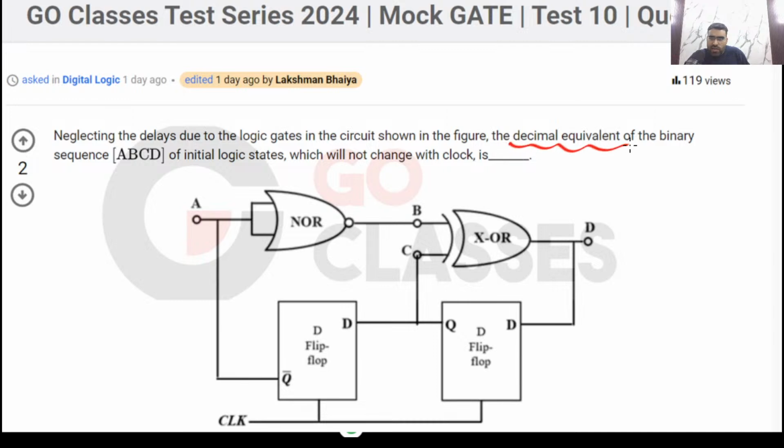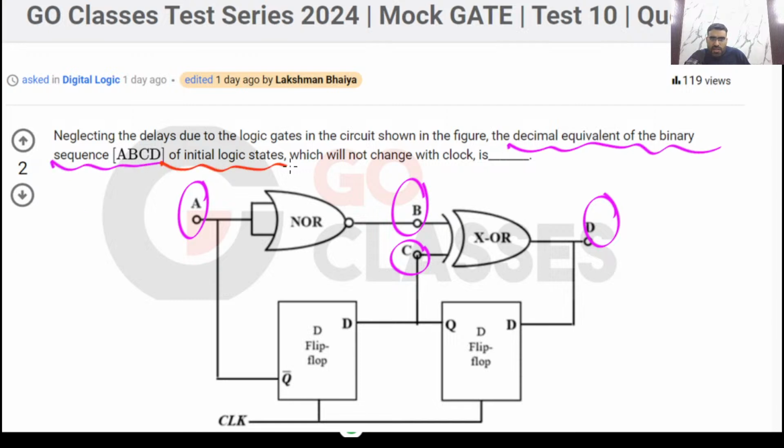The decimal equivalent of the binary sequence ABCD: there is A here, there is B here, there is C here, there is D here. The question is saying the decimal equivalent of binary sequence ABCD of the initial logic gates which will not change with the clock. Basically, which sequence of ABCD will not change with the clock?